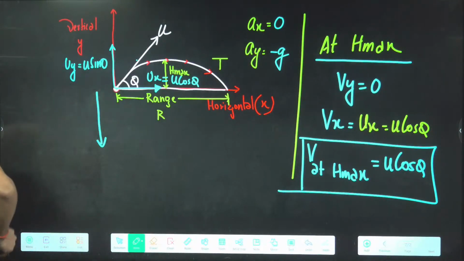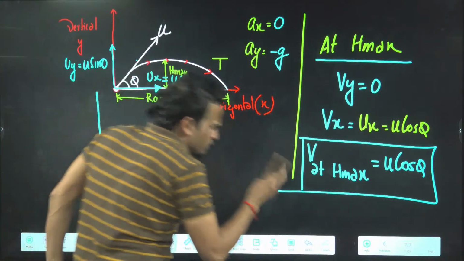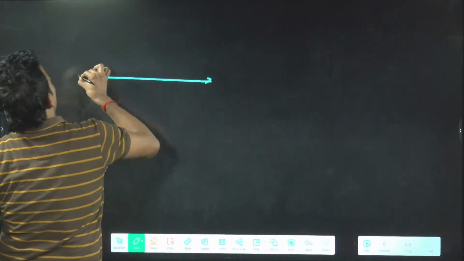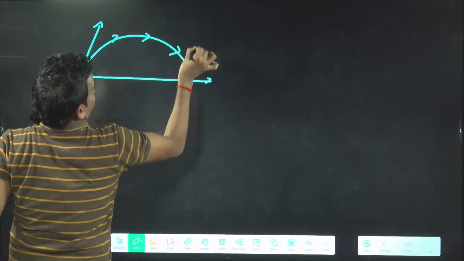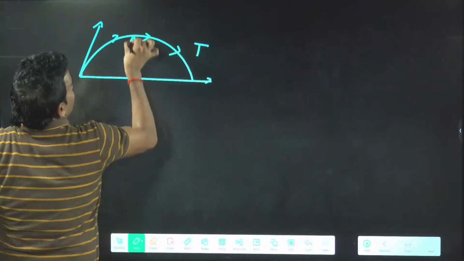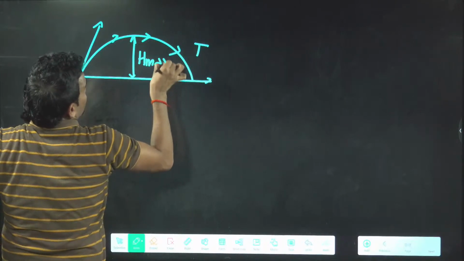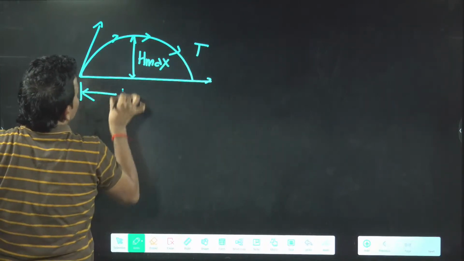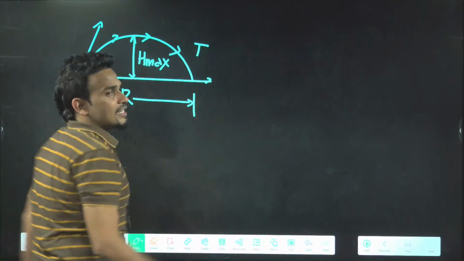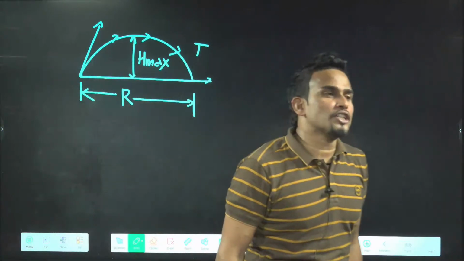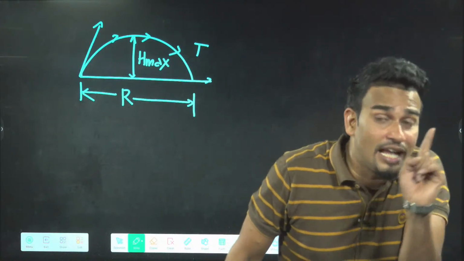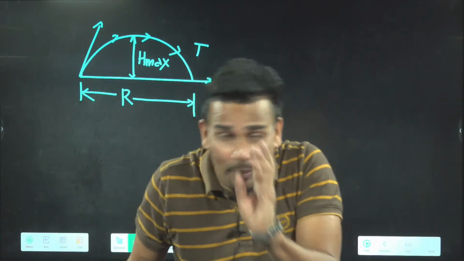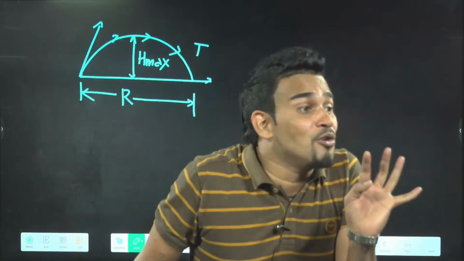Now someone says, okay sir, we understood all this. But tell us, sir, how to find the most important part, that is time of flight, h max and range. For this also only one thing will help us, that is equation of motion. Equation of motion will help, and final velocity at maximum height being 0 will help. Just see here, I will calculate how. Finally you have to remember the result, but once you derive it you will get understanding.